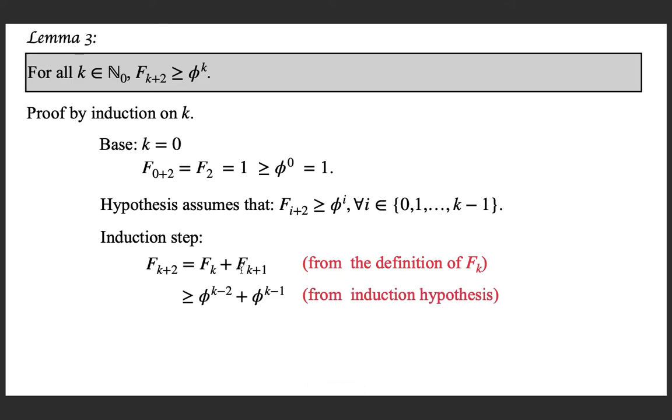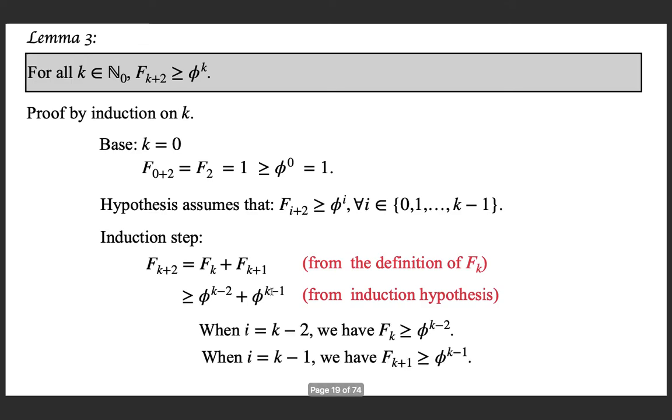You can easily see that when you apply it, you will get fk greater than or equal to phi to the power k minus 2 and f(k plus 1) greater than or equal to phi to the power k minus 1. You just substitute and see.